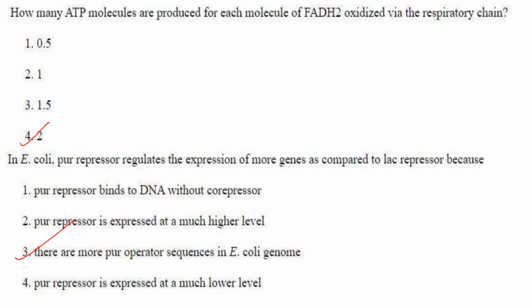Then next one. How many ATP molecules are produced for each molecule of FADH2 oxidized via the respiratory chain? So FADH2, as you all know, enters the electron transport chain at complex 2, bypassing complex 1. So it yields only 2 ATP molecules. Answer is option 4. Then next one. In E. coli, PUR repressor, that is purine repressor, regulates the expression of more genes as compared to the lac repressor because...